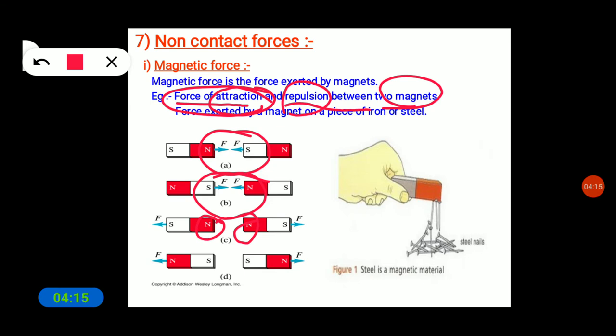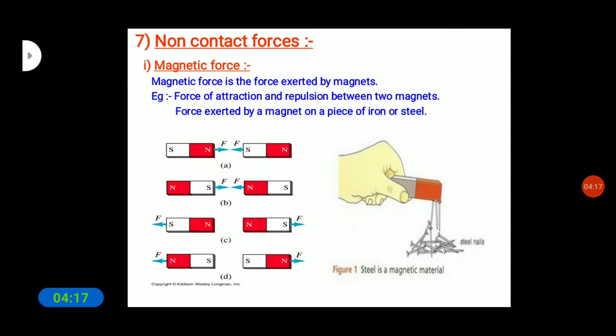Another property of the force exerted by a magnet is that an iron nail coming near the magnet gets attracted. That is the force exerted by a magnet on a piece of iron or steel.